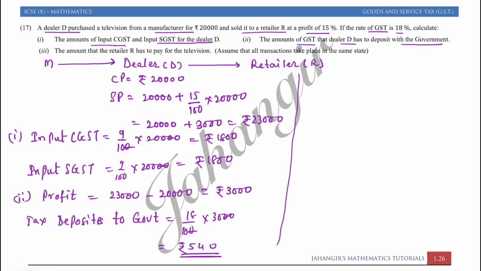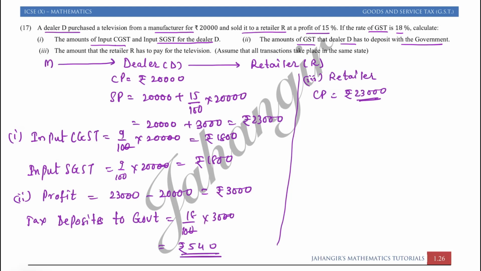Now third part is of the retailer. The amount that retailer has to pay for the television. When retailer is buying, its CP is rupees 23,000, but while buying he will pay tax also. So he will pay tax on rupees 23,000 while buying.